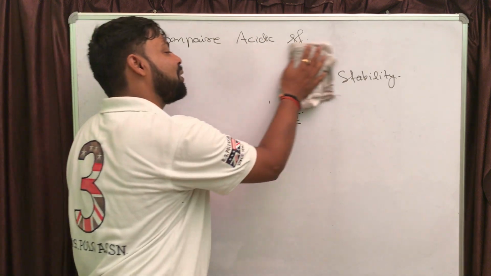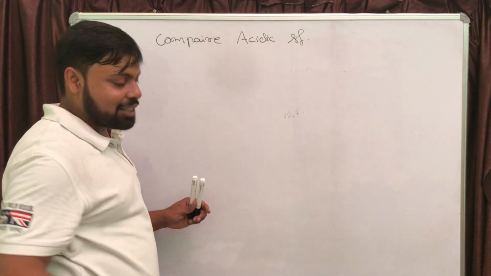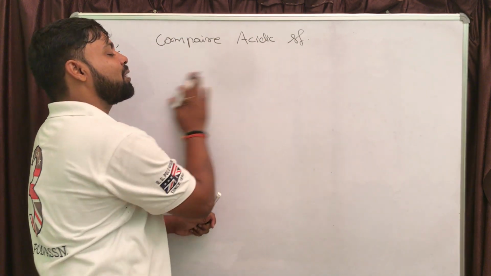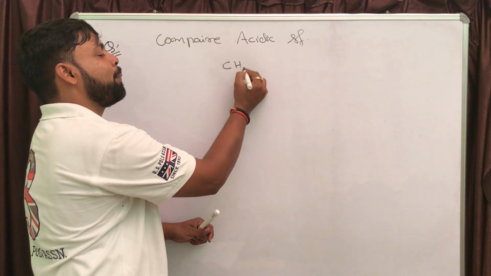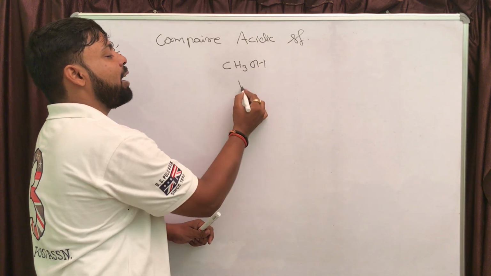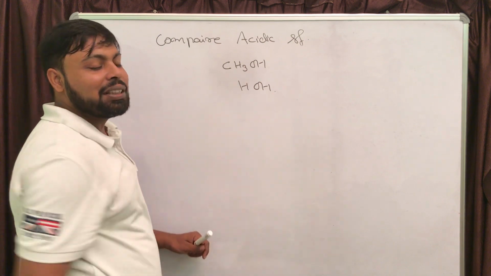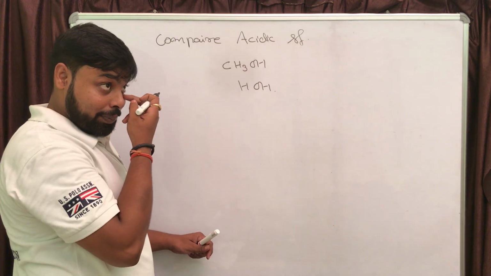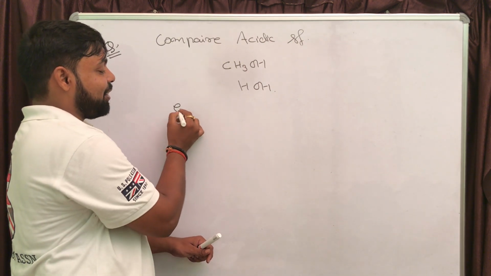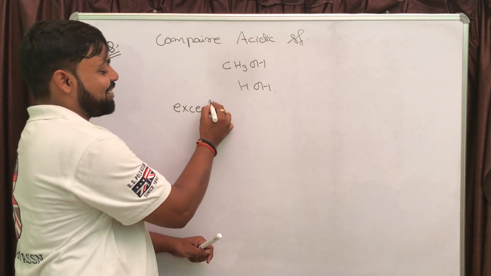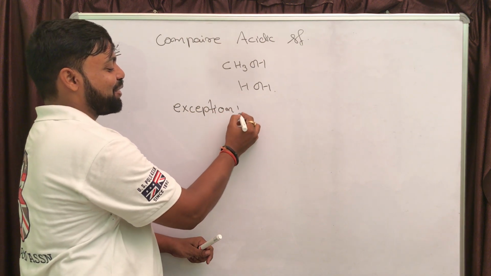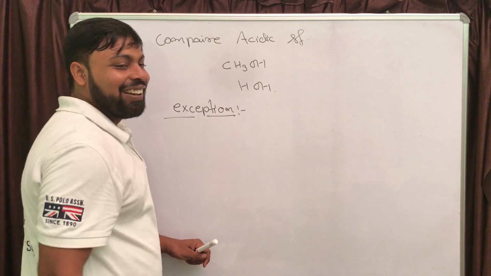One problem that I want to discuss: if it is asked to compare the acidic strength of methyl alcohol and water. This is actually an exception. We are studying chemistry, so exceptions will be there.